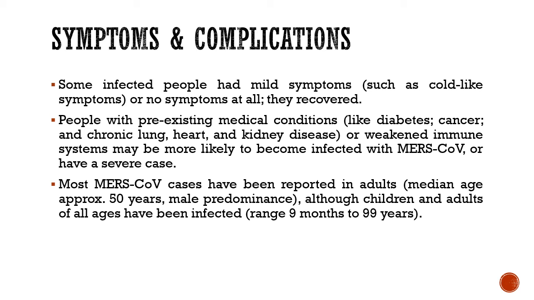Most MERS-CoV cases have been reported in adults, with a median age of approximately 50 years and male preponderance. Although children and adults of all age groups have been infected, ranging from 9 months to 99 years, the most common age group infected is around 50 years, and in gender, male.